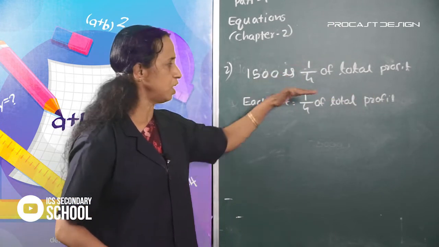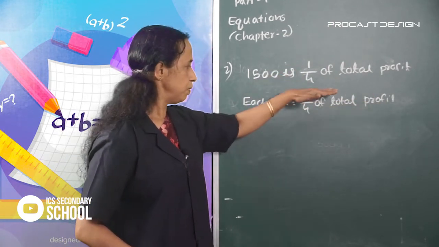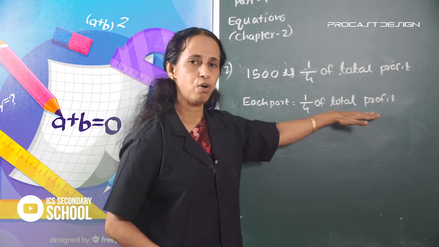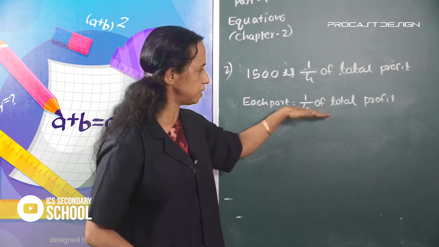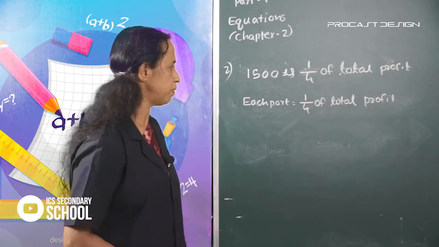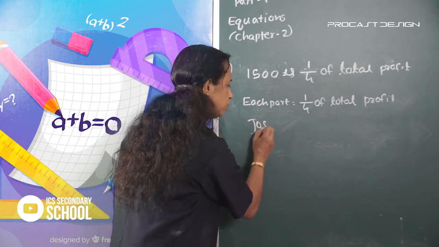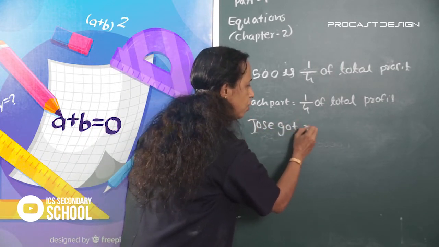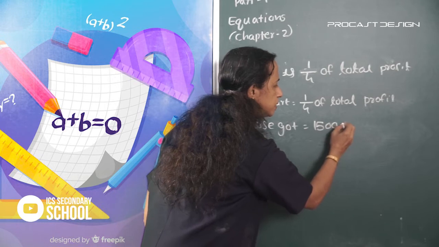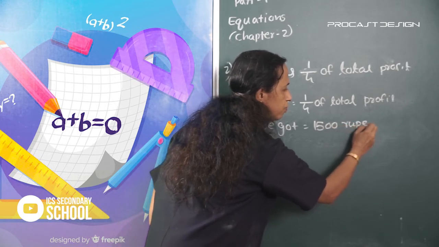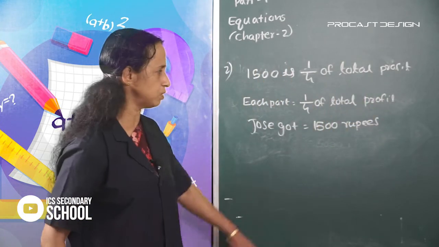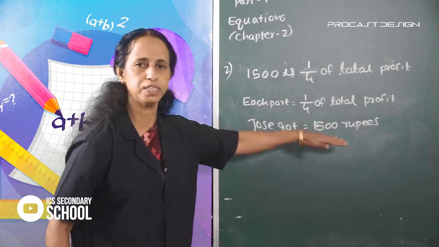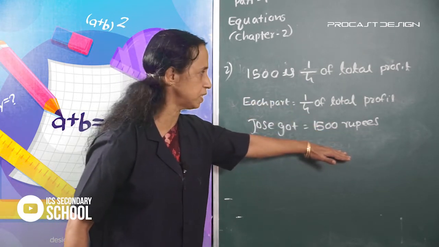Each part is equal to 1/4 of total profit. Josh got 1,500 rupees. Each part is equal to 1,500 rupees.